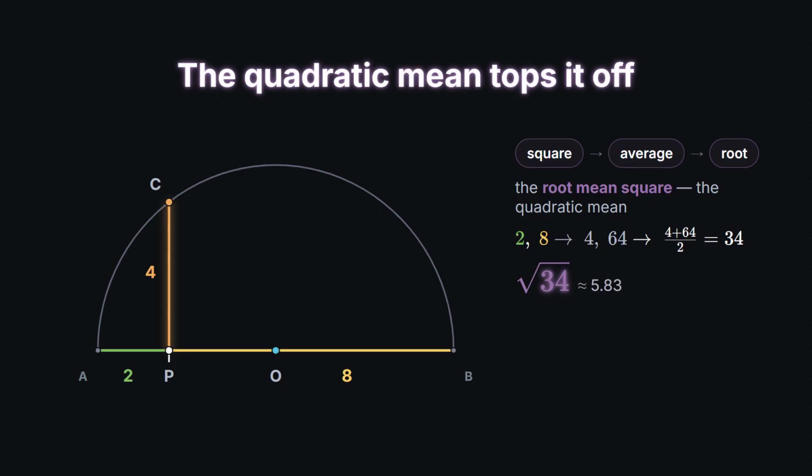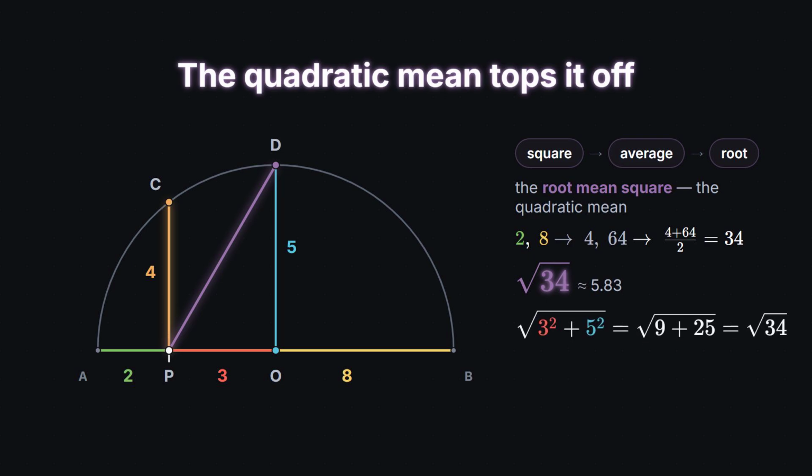Go from the seam to the very top of the arc. Call the top D. That chord runs 3 sideways and climbs a full radius, 5. So its length is the square root of 9 plus 25. Root 34. Exactly the quadratic mean. And this time the radius is the leg, and our new mean is the hypotenuse. So the quadratic mean never drops below the arithmetic mean.